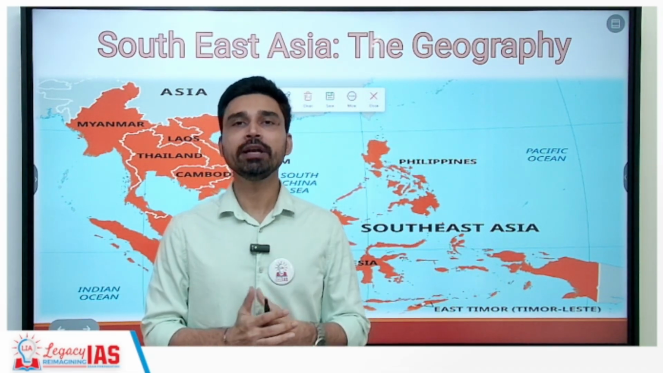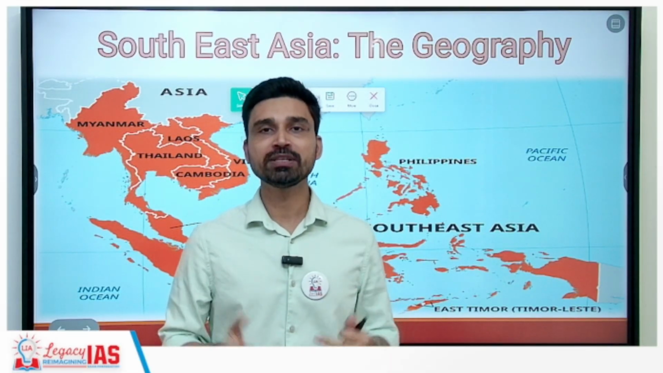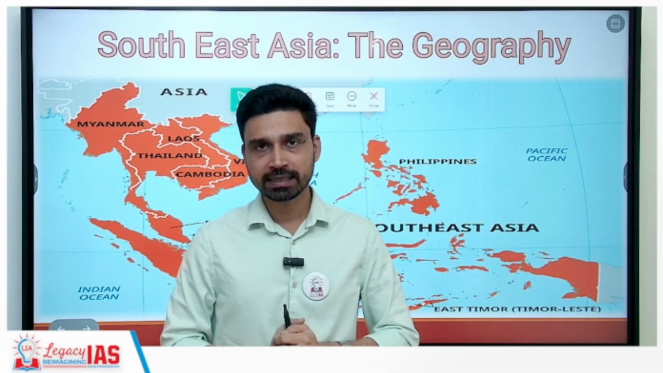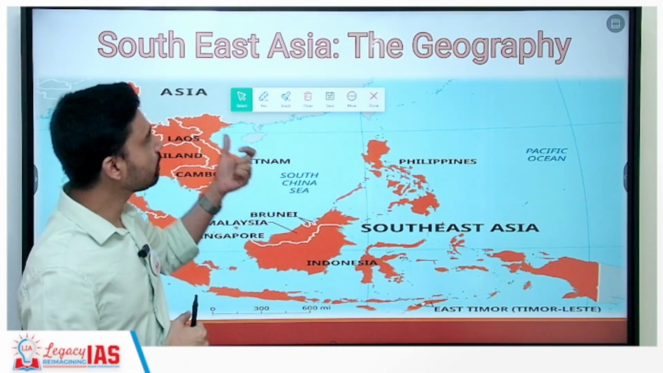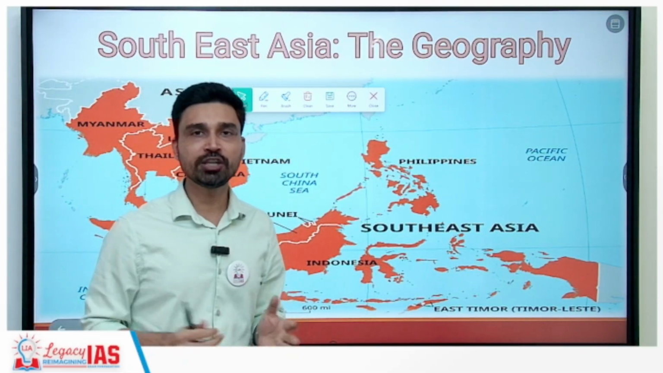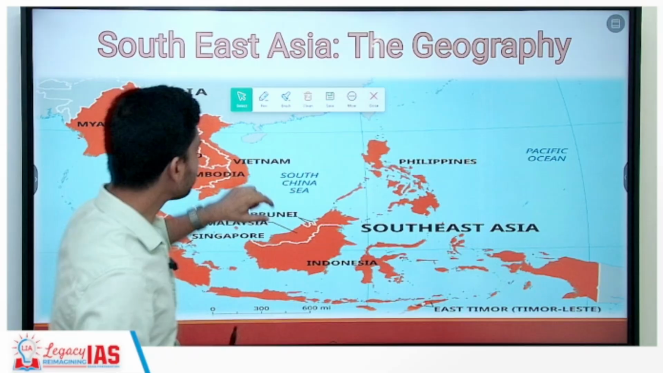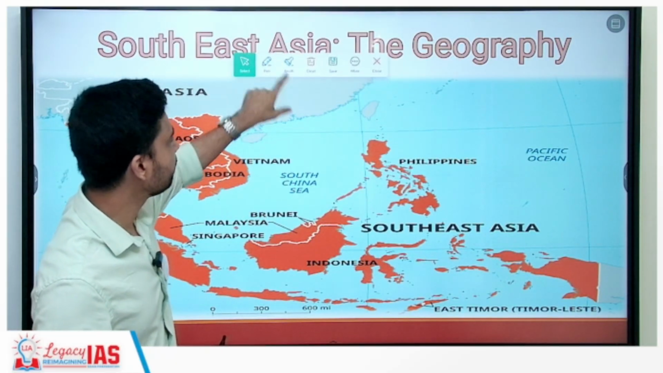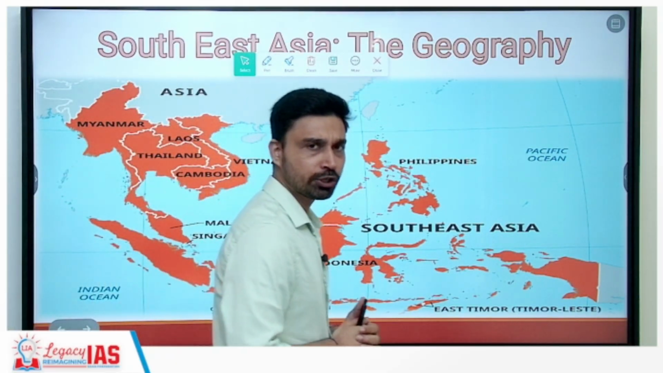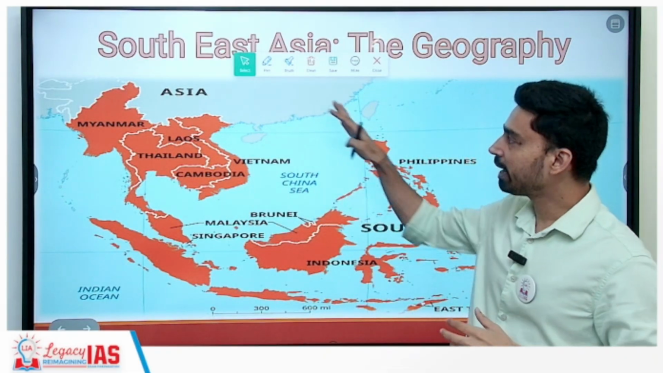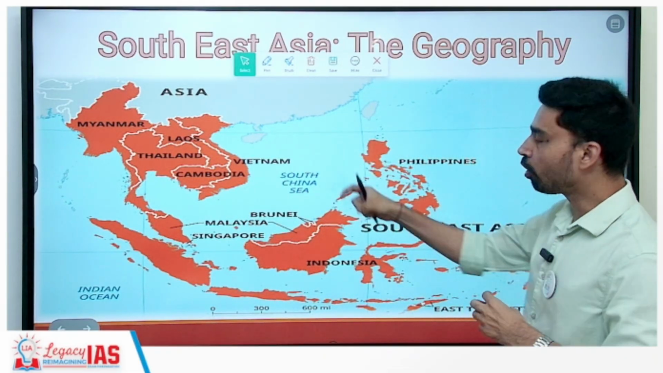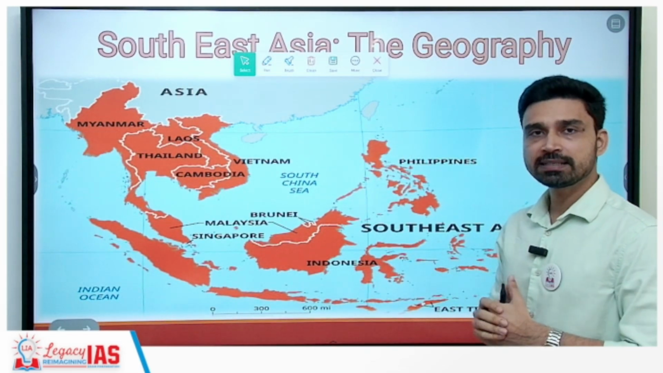In this particular video, we are going to continue with our mapping series relevant for the UPSC Prelims examination and are going to discuss the geography of Southeast Asia in detail. So, let us first understand on the map itself which region is referred to as Southeast Asia. As you can see from this map, the region that is shaded in orange color is what we generally call Southeast Asia.